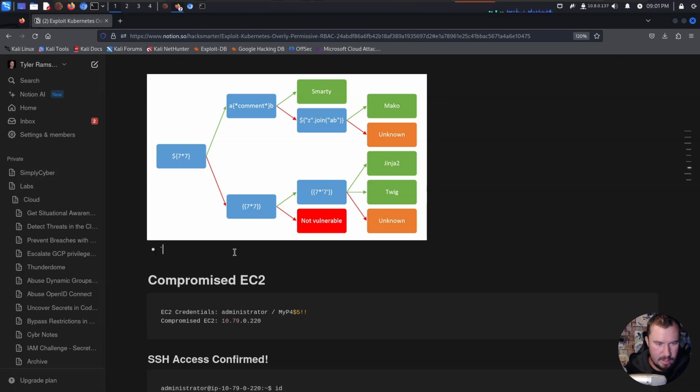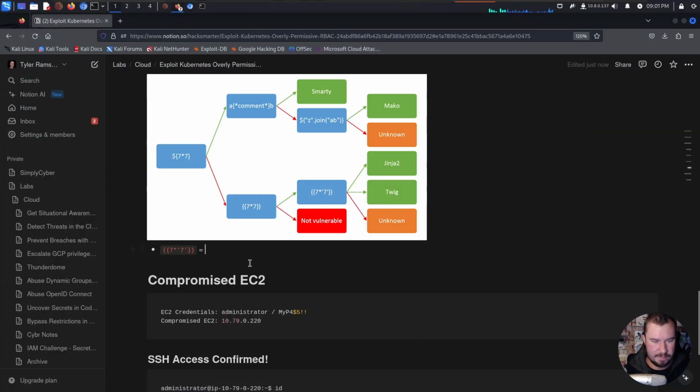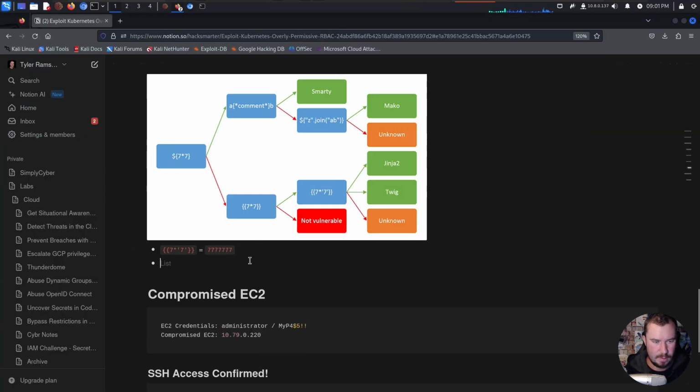We'll say inline code block is if you do the backticks in Notion like that. I'll show you how this works. If we do 7x7 like so, close it out, we have a code block right there, equals, all right, our 7x7. Do another code block for that. So engine is Jinja 2 or Twig.